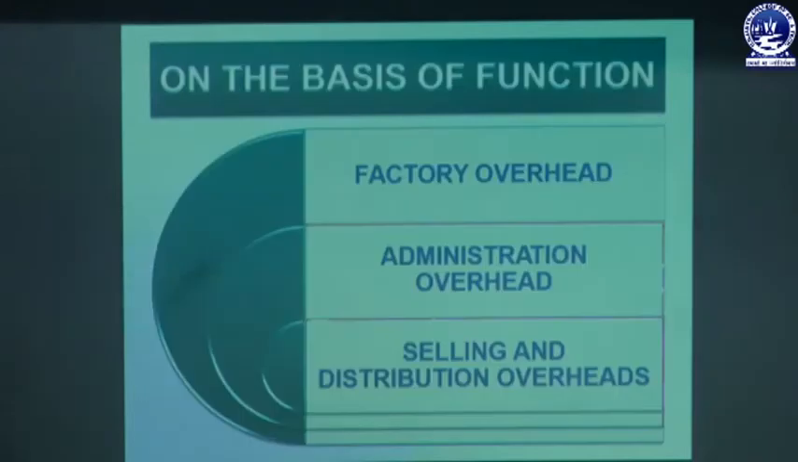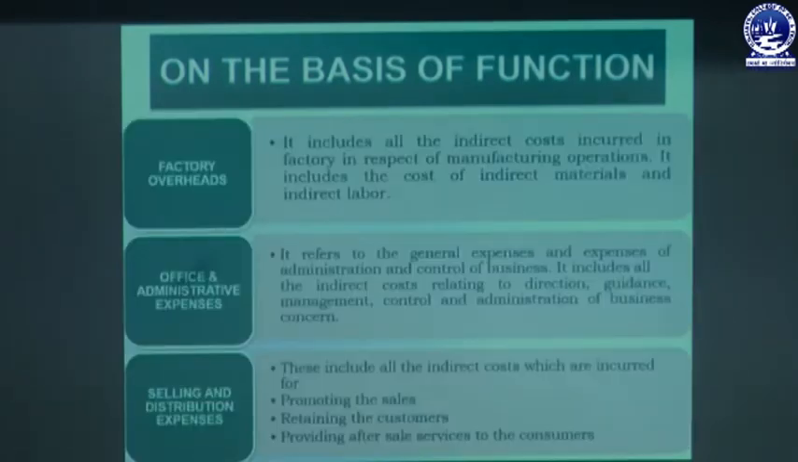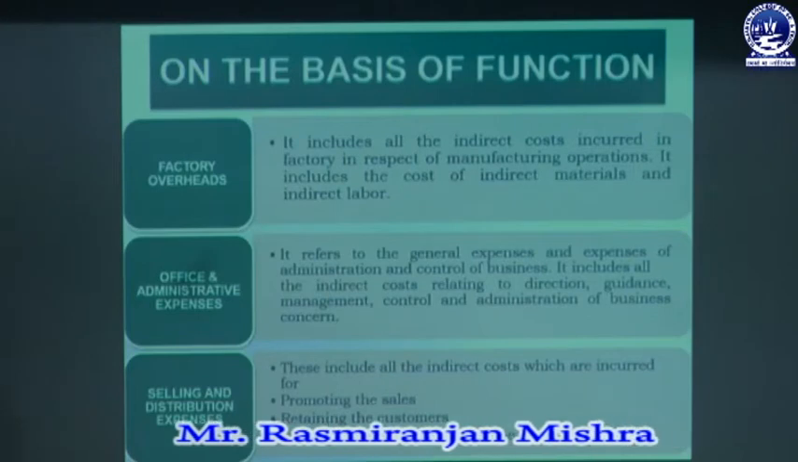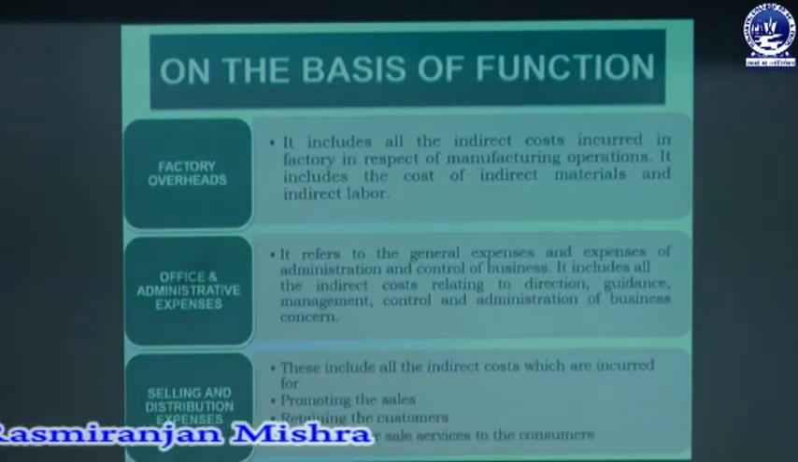The first one is on the basis of function. There may be different types of overhead. One is factory overhead, second is administration overhead, the third is selling and distribution overhead. So we will discuss one by one. What is factory overhead? It includes all the indirect costs incurred in a factory in respect of a manufacturing operation. It includes the cost of indirect material and indirect labor.